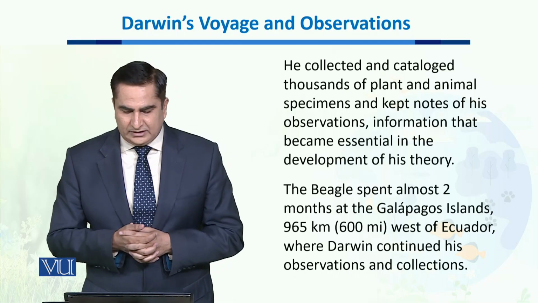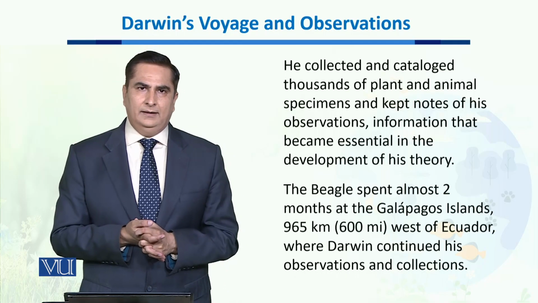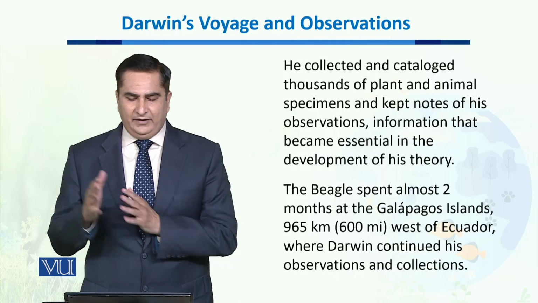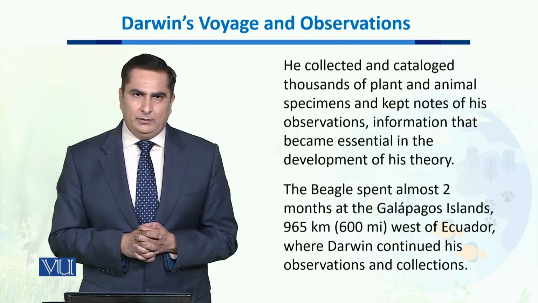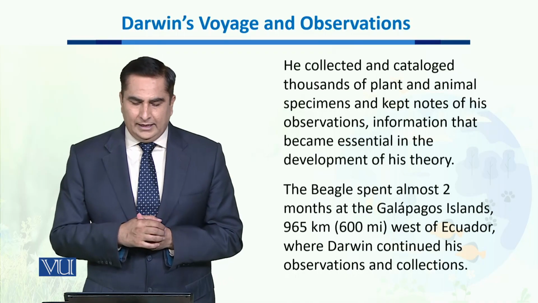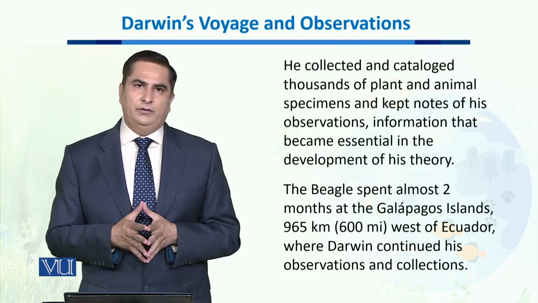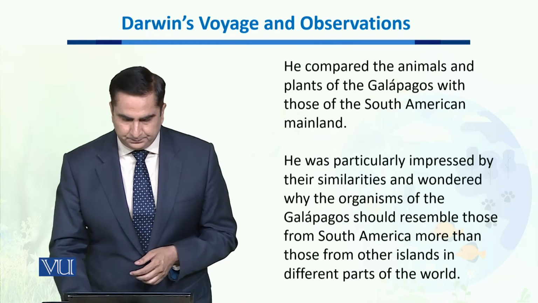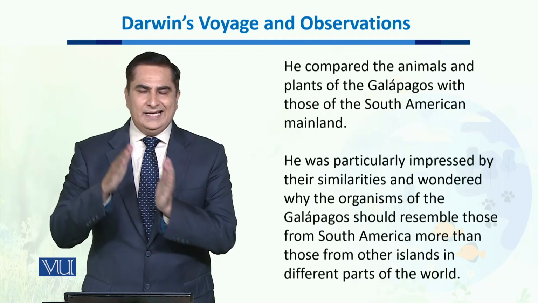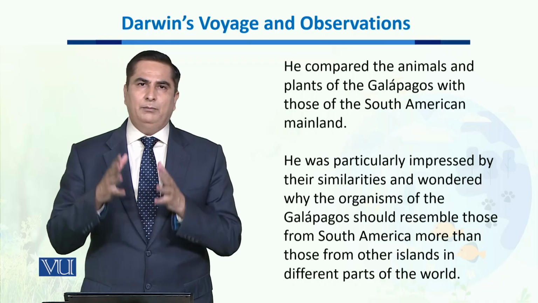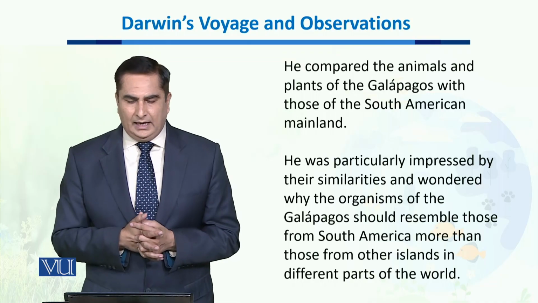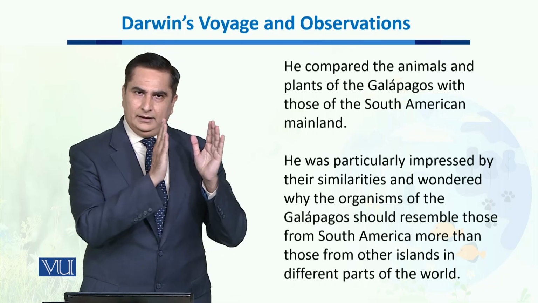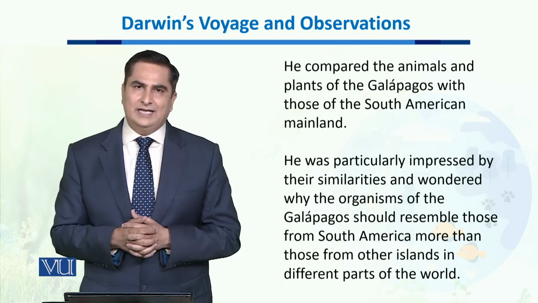The ship spent almost 2 months at the famous Galapagos Islands, which are very near to the South American country Ecuador, where Darwin continued his observation and sample collection. There he compared the different animals and plants of the Galapagos Islands with Ecuador, the mainland country of South America.